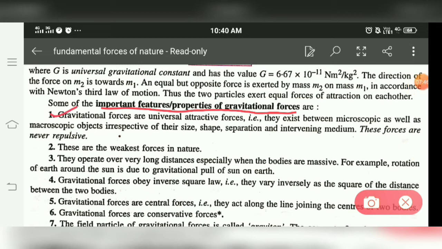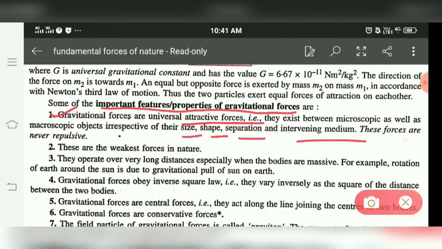First, it's always attractive in nature. This force is always attractive in nature, and it doesn't depend upon size, shape, separation and intervening medium. Means the medium between them: whether we place this system of two masses m1 and m2 in air, water or in some other medium, the medium is not going to intervene.